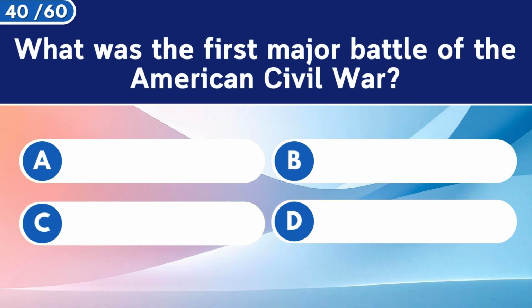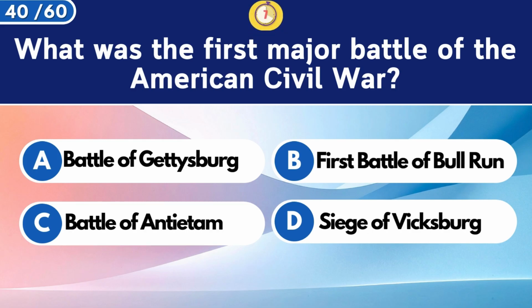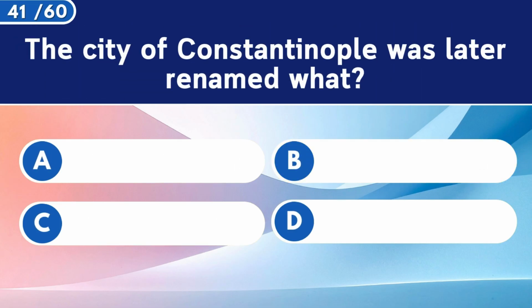What was the first major battle of the American Civil War? First Battle of Bull Run. The city of Constantinople was later renamed what?